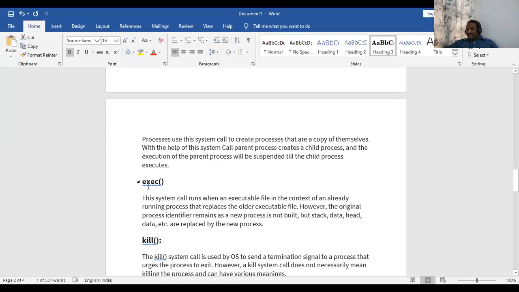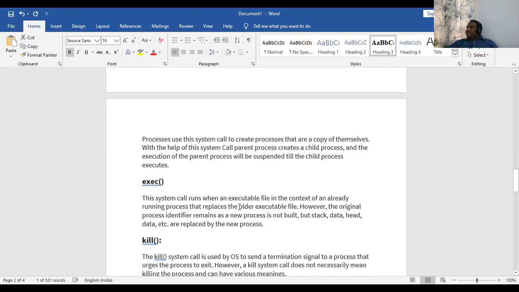Then exec. The system call runs when an executable file in the context of an already running process replaces an older executable file. A simple example I'll give you. Suppose I've written a C program. I've compiled, run it, and executed it. Then I've made some changes to the C program and I run the same program again. Then what is happening?